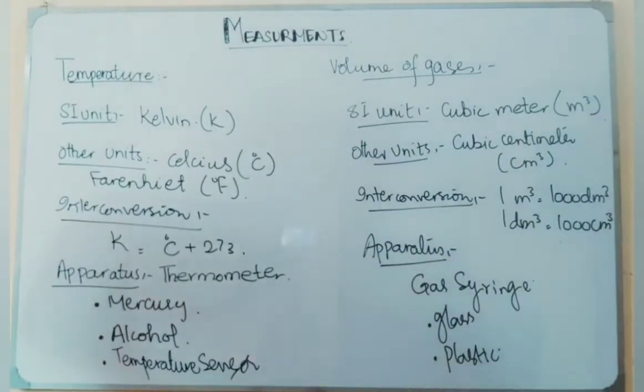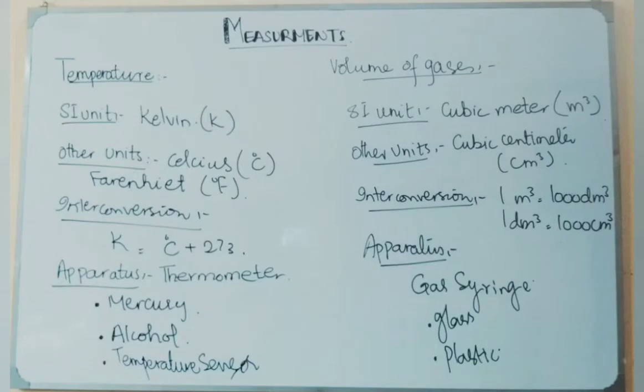A temperature sensor is a device that we can use to measure the hotness or coldness of a body, and that is usually used for taking measurements outdoors. That temperature sensor is attached to a data logger that shows the variation of the temperature over a certain period of time. So mercury, alcohol and temperature sensors are the apparatus that we can use to measure the temperature.